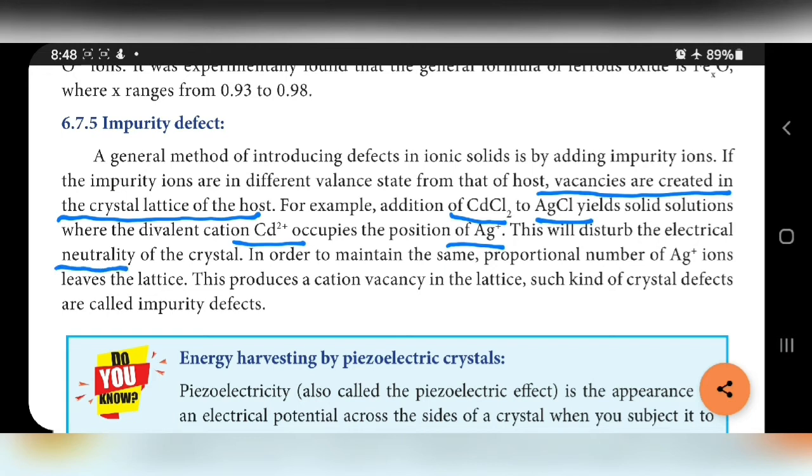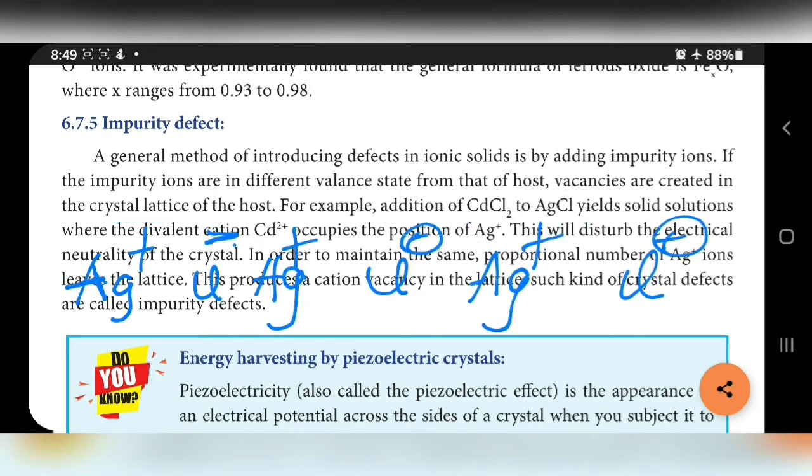For neutrality, both positive and negative should be equal, but now because of replacing Ag+ by Cd2+, positive charge is increased. In order to maintain neutrality, the proportional number of Ag+ cations leave the lattice, so it produces cation vacancy. Such kind of crystal defect is called impurity defect.